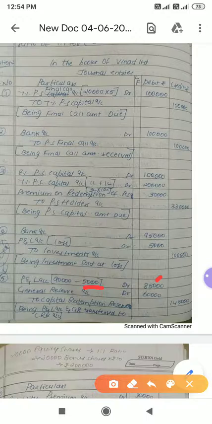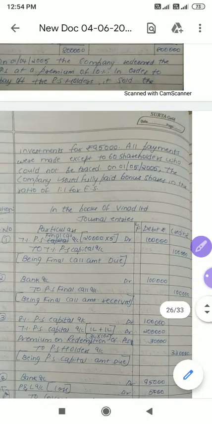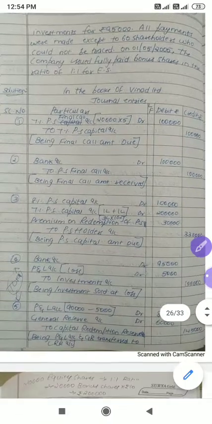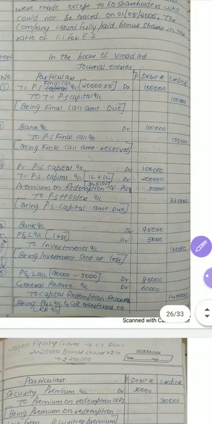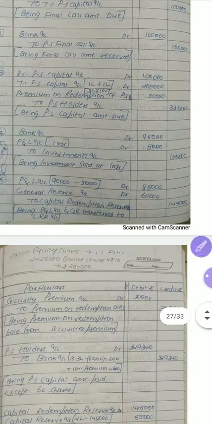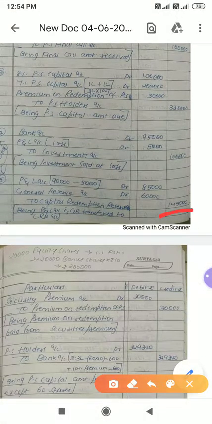P&L account 85,000, general reserve 60,000. Sorry, 85 plus 60, it will be 1,45,000 to capital redemption reserve account.